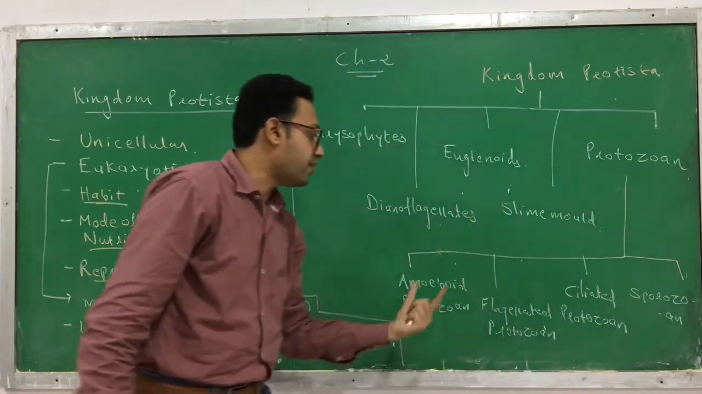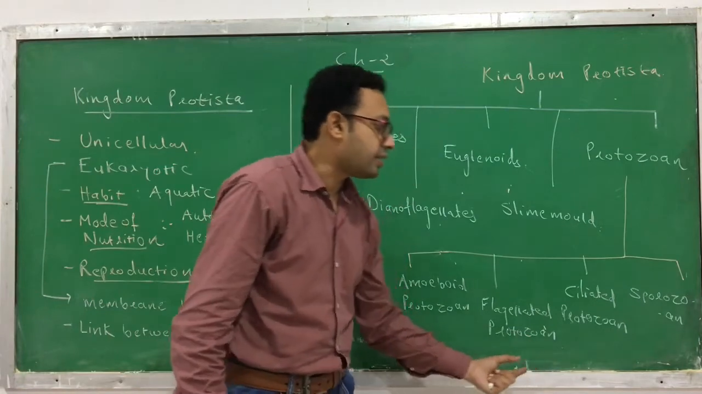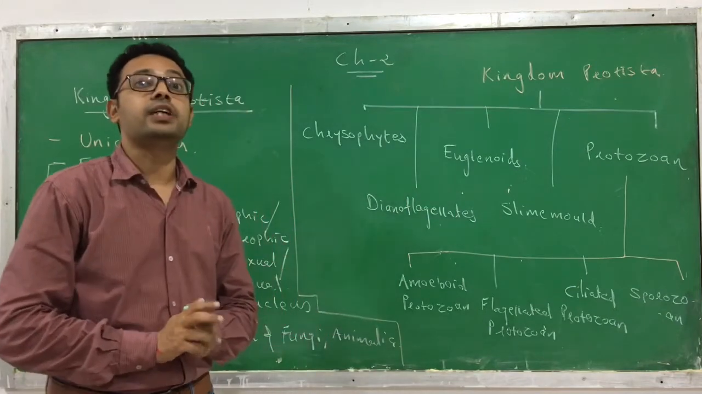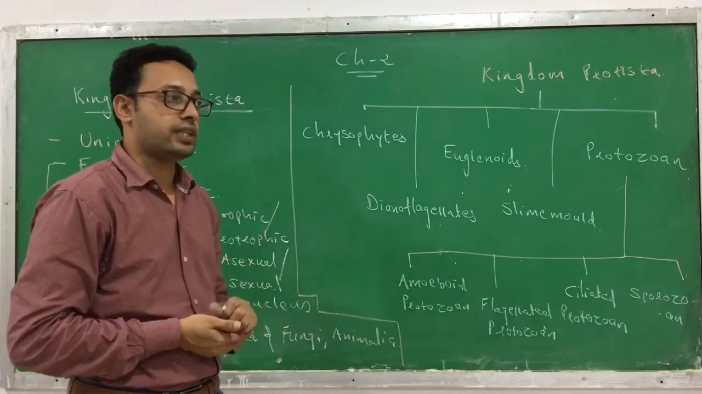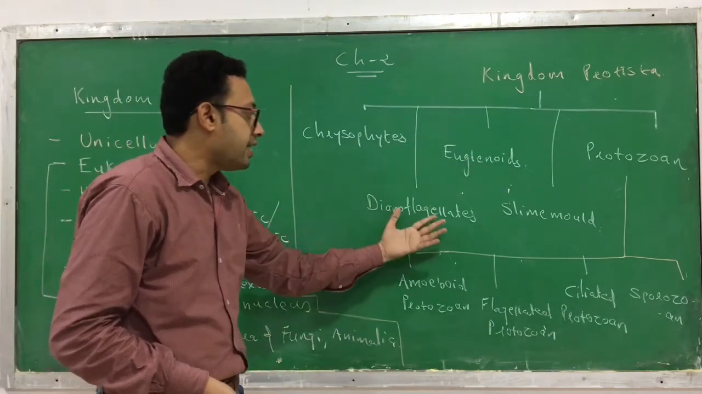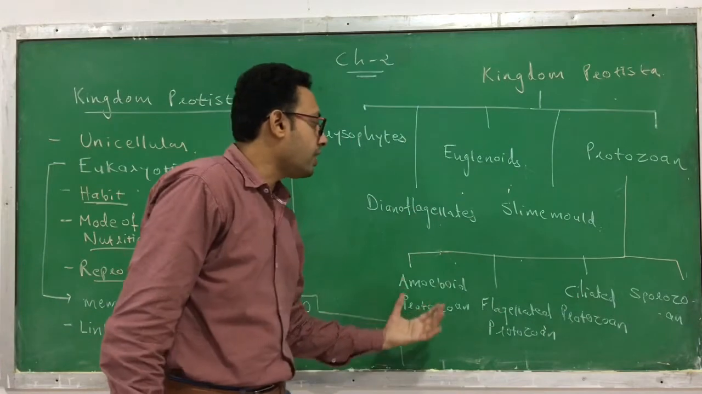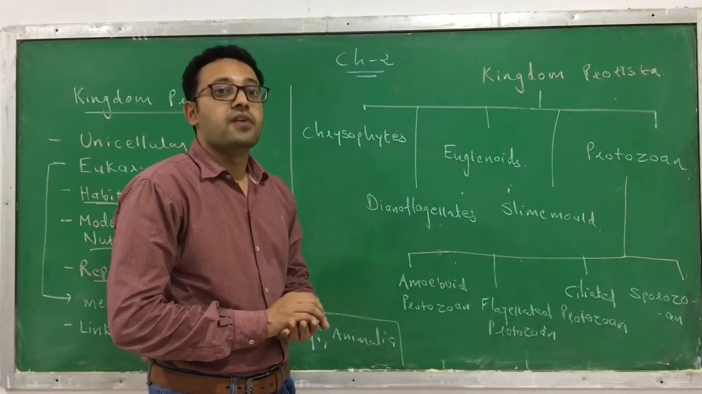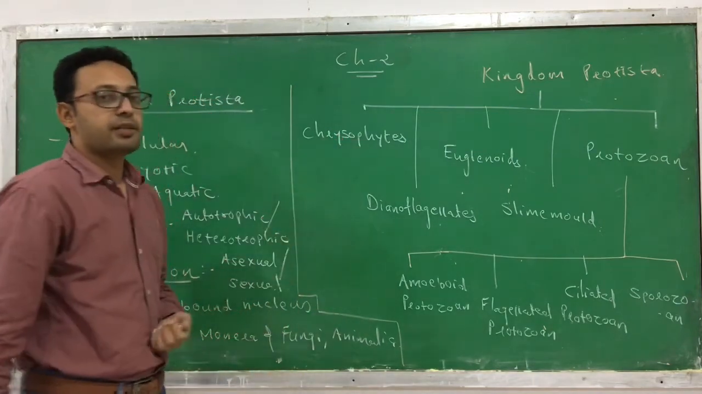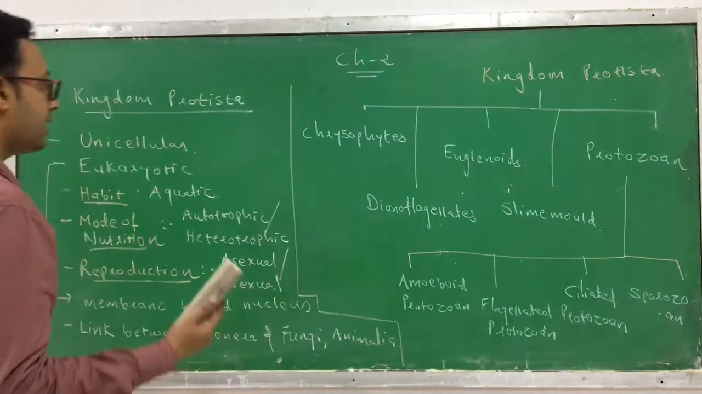So this protozoa is again divided into four categories based on their characteristics: amoeboid protozoa, flagellated protozoa, ciliated protozoa, and sporozoa. So this is the classification of kingdom Protista, the second kingdom according to R.H. Whittaker. I can repeat that kingdom Protista divides into chrysophytes, dinoflagellates, euglenoids, slime mold, and protozoa, and this protozoa is again divided into four subcategories. We have to discuss each one in detail. So let's first start with the first category of kingdom Protista, called chrysophytes. What are the chrysophytes? Let's discuss.